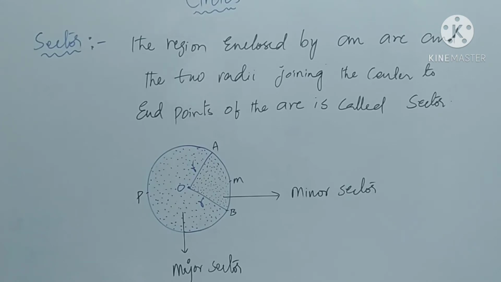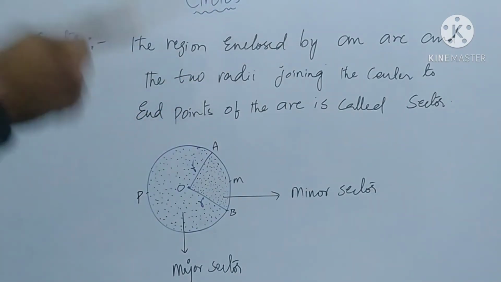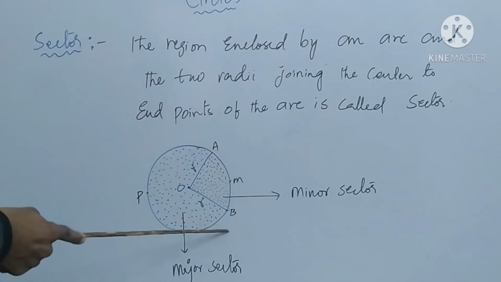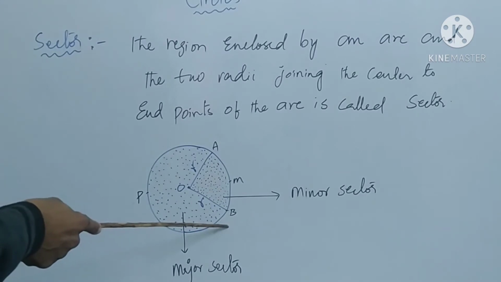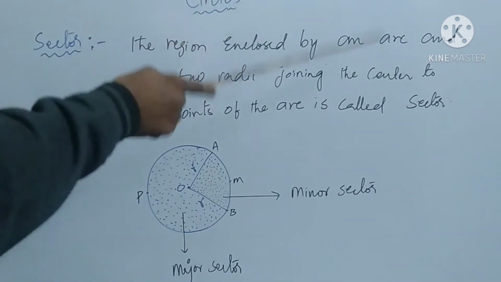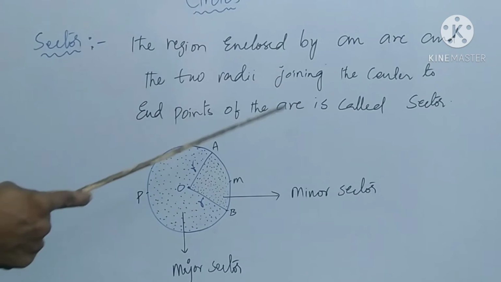Next one, sector of the circle. The region enclosed by an arc and two radii joining the center to its endpoints of the arc is called sector. Here AB is the minor arc, and two radii join the center to its endpoints.